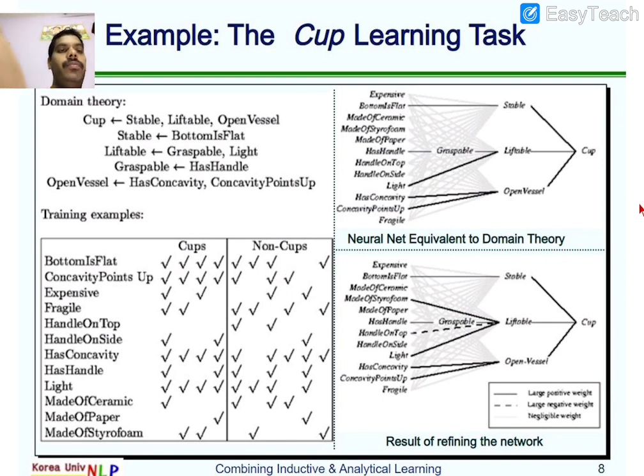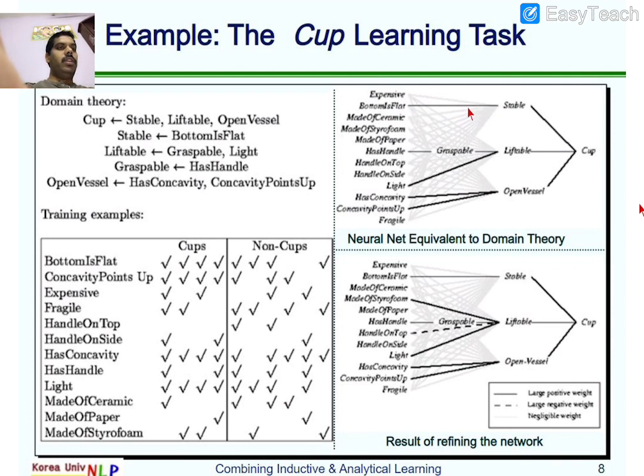Right, here, what are the features we require to define the cup? If you look here, we are going to define the cup. What are the features we are going to consider? Stable, liftable, open vessel. See there, stability comes from the bottom being flat.